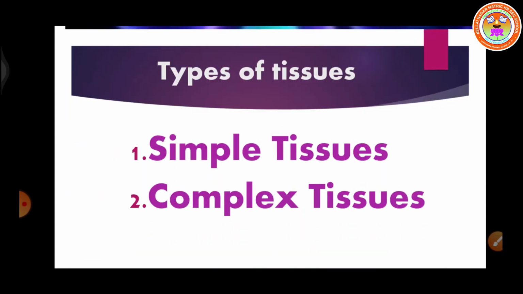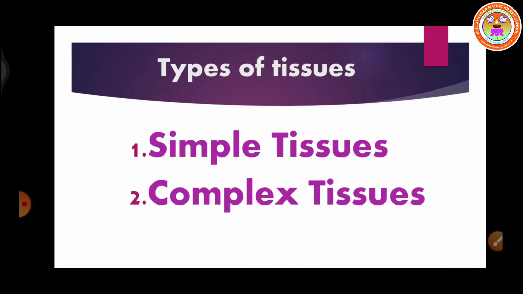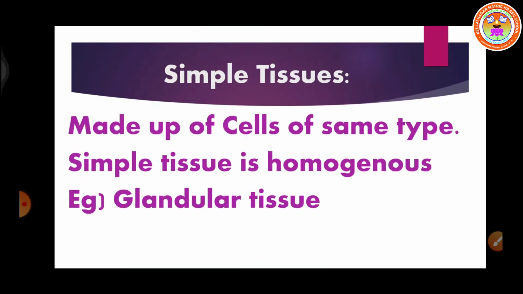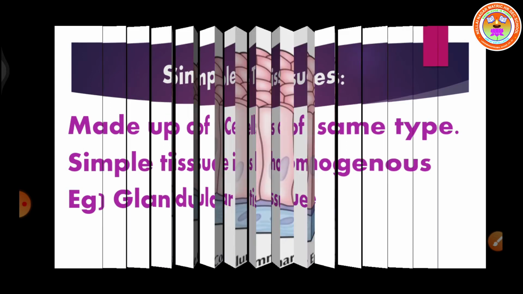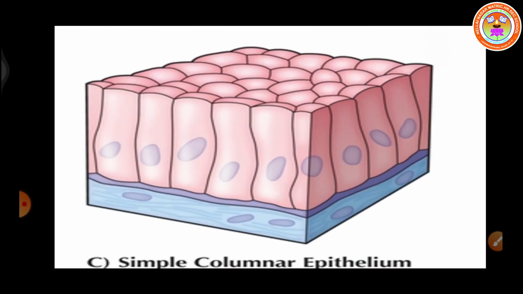There are two types of tissues: simple tissues and complex tissues. What is a simple tissue? Simple tissues are made up of cells of the same kind. They are homogeneous in nature. For example, the glandular tissue. Here I have given a simple columnar epithelial tissue. This is a homogeneous tissue, that is, a simple tissue.